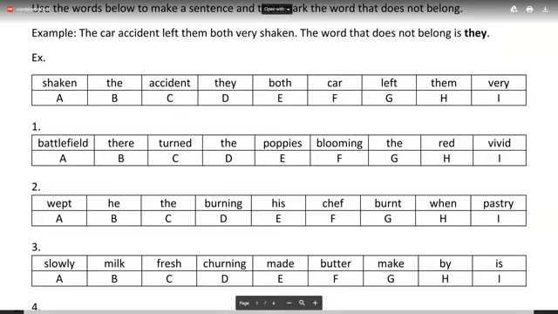Butter is, all of you are getting it right. Butter is made by slowly churning fresh milk. The word which is not needed is made. So let's go further down.